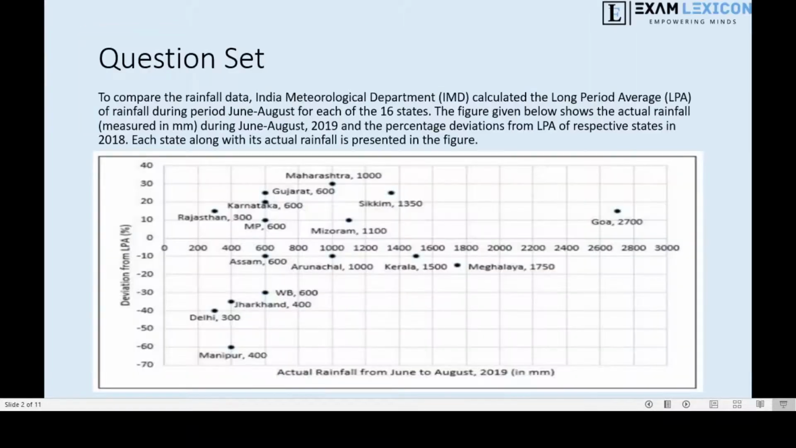So the question set was, to compare the rainfall data, IMD calculated the long period average of rainfall during June to August for each of the 16 states. The figure given below shows the actual rainfall during June to August 2019 and percentage deviations from LPA of respective states in 2018. Each state along with its actual rainfall is presented in the figure.